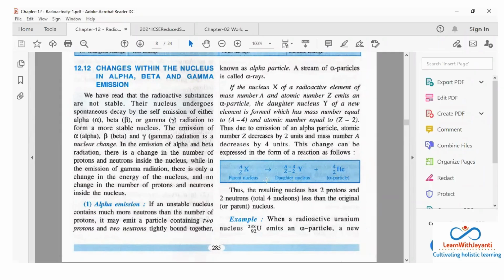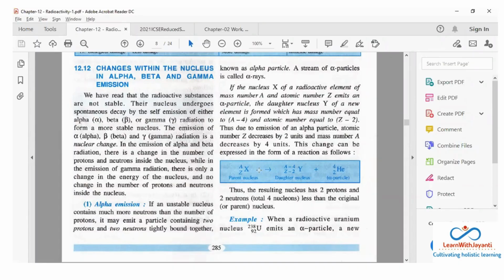Now there are some changes happening in the parent nucleus. What happens to the parent nucleus? Now if the atomic mass number 4 is emitted, what will happen? So what is going to be my daughter nucleus? After uranium, which is your radioactive substance, there is an alpha particle coming out, that means there is a daughter nucleus which is going to be formed. Now, what will be the atomic mass number and atomic number of the daughter nucleus?